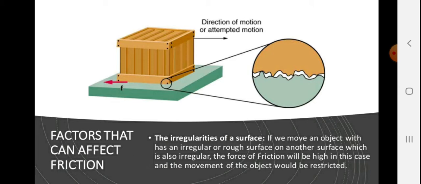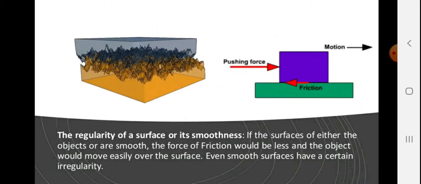If we move an object which has an irregular or rough surface on another surface which is also irregular, the force of friction will be high in this case, because the movement of the object will be restricted as both surfaces are rough, and so they will produce a lot of force of friction and the motion of the object will be slower. The regularity of the surface, or its smoothness.